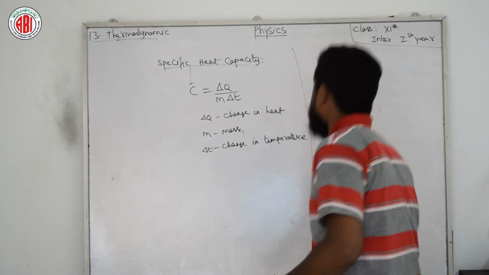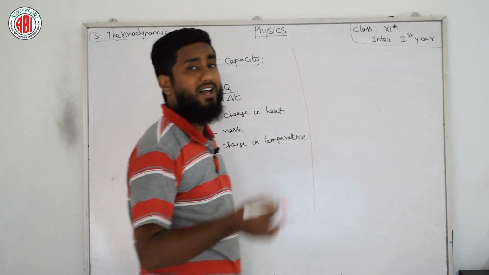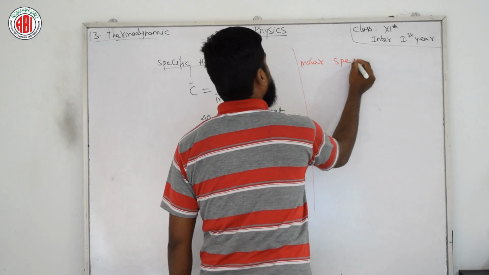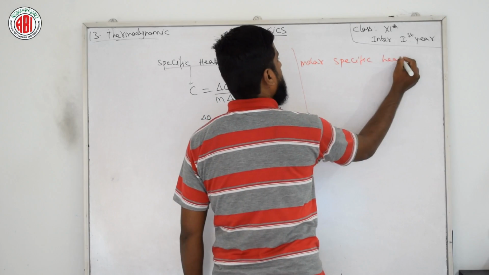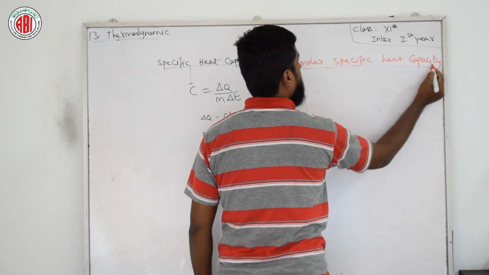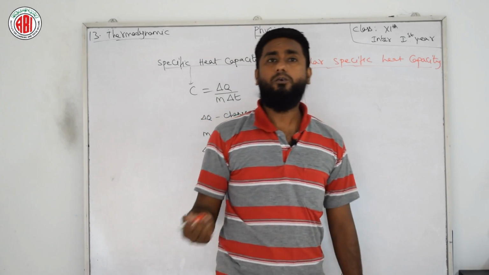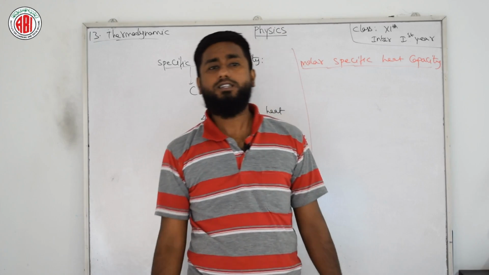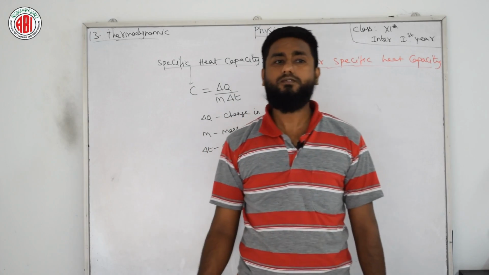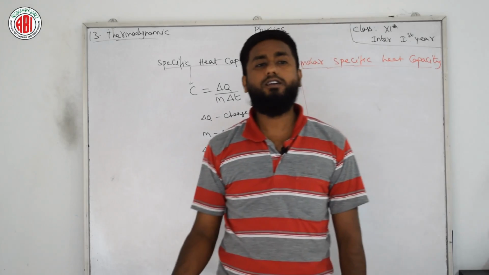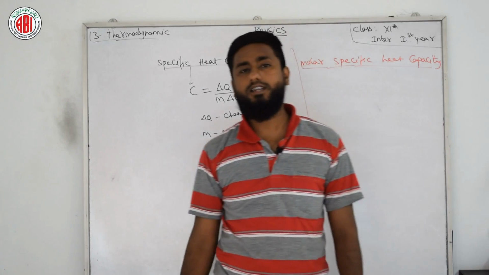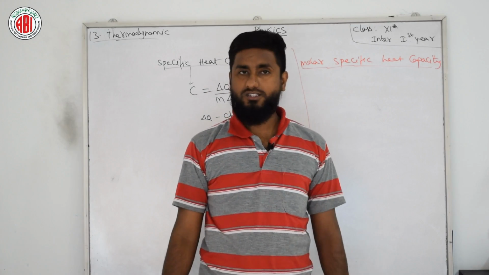Next topic we have is molar specific heat capacity. What is molar specific heat capacity? Listen carefully. Molar specific heat capacity is the amount of heat required to increase the temperature of 1 mole of substance by 1 degree Celsius. It is also known as molar heat capacity at constant pressure.